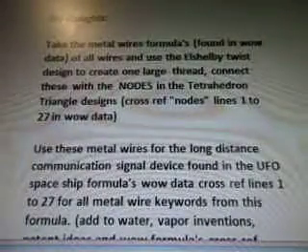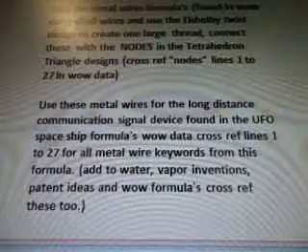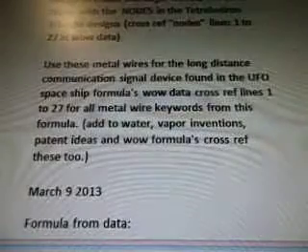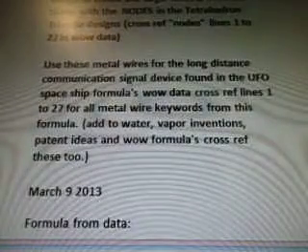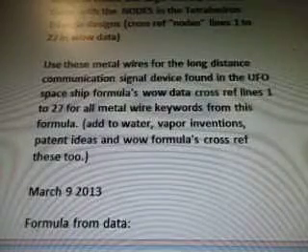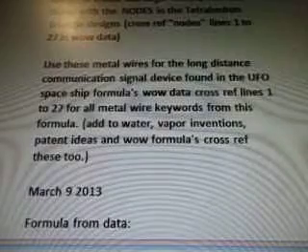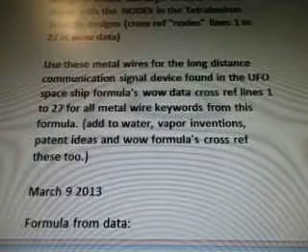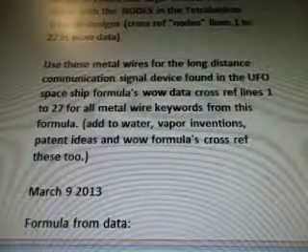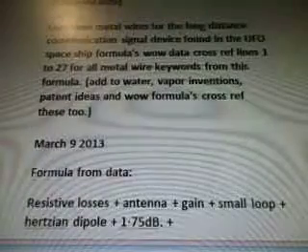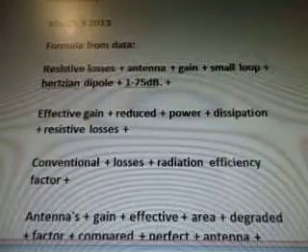Cross-reference nodes lines 1 to 27 in WOW data. Use these metal wires for the long-distance communication signal device found in the UFO spaceship's formula. WOW data cross-reference lines 1 to 27 for all metal wire keywords from this formula. Add to water, vapor inventions, patent ideas, and WOW formula cross-reference those too. March 9th, formula from the data.